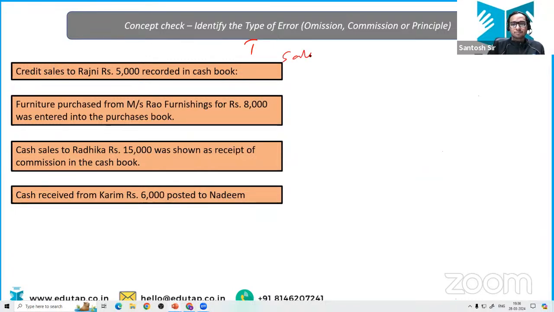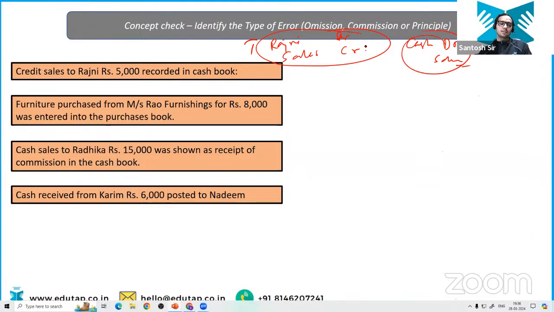Sales account should be credited and Rajni account should be debited, isn't it? This should be the entry, but he has recorded it into the cash book. So that means he has recorded it wrongly.